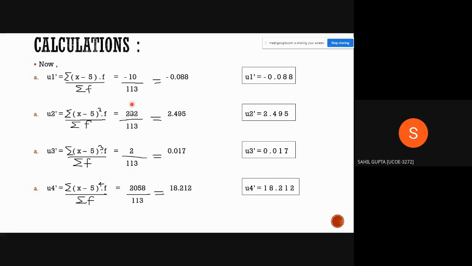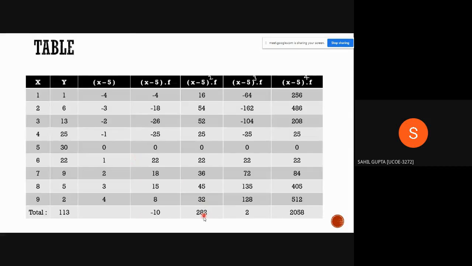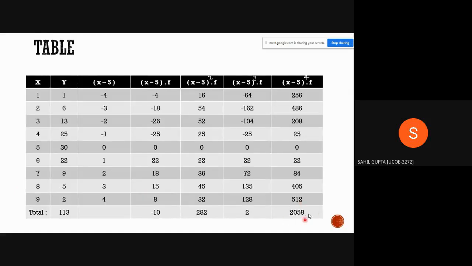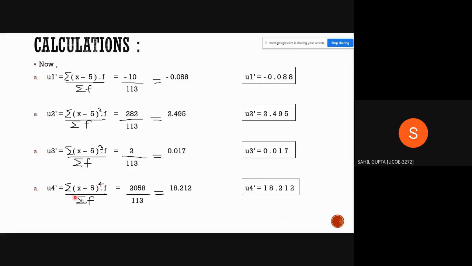We found this value. And similarly, the second is 282, meaning summation of (x minus phi) the whole square. This value is 282, and summation f is 113, which gives us 2.495. Similarly, we have to calculate these four values. Now, after calculating these four values, the fourth moment is 2058. Summation of (x minus phi) the whole raised to 4 times f gives 2058 upon summation f, which is equal to 2058 upon 113, that is 18.21.